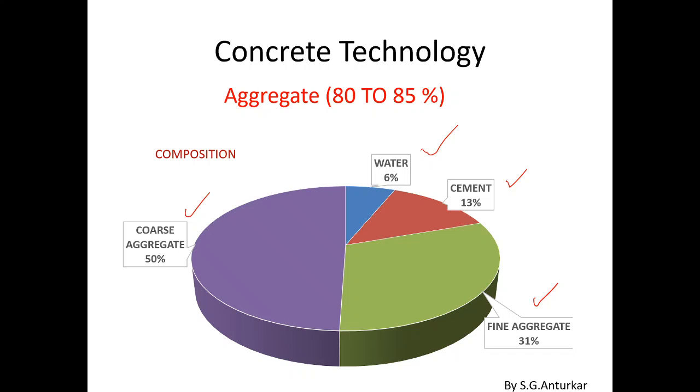Fine aggregate also reduces shrinkage and increases impermeability of concrete. So this is the importance of coarse aggregate and fine aggregate.